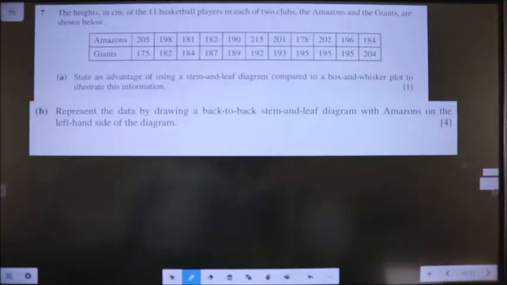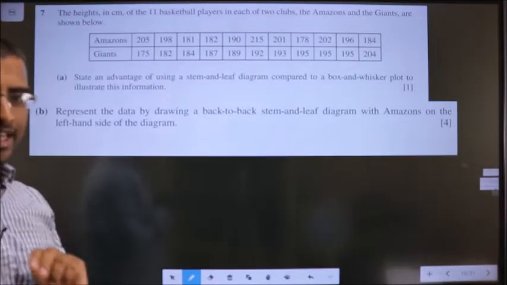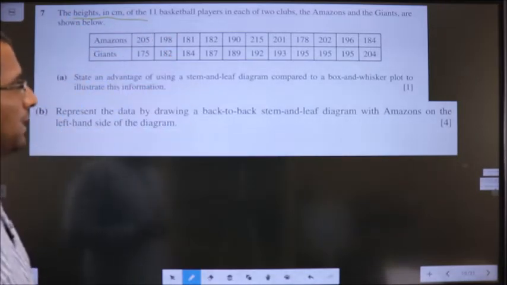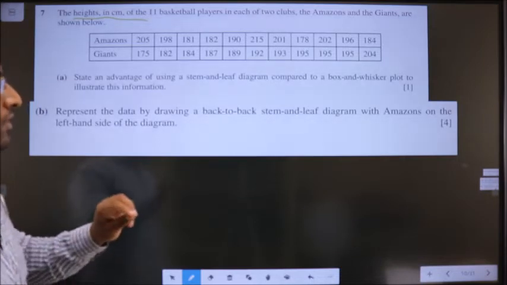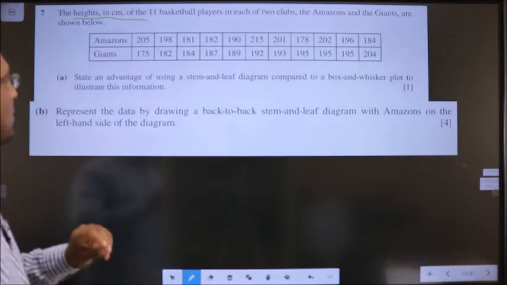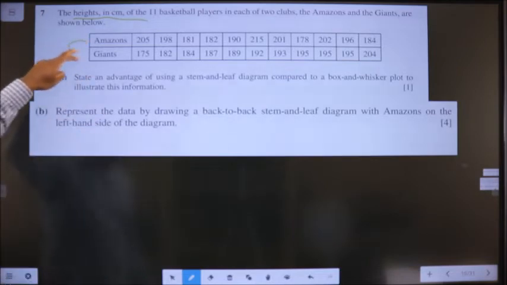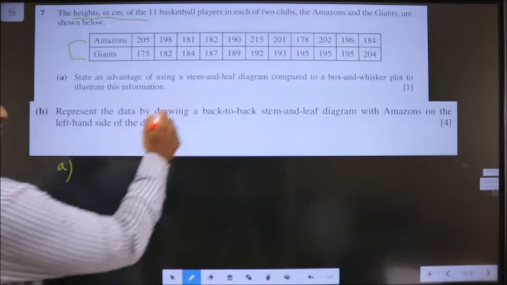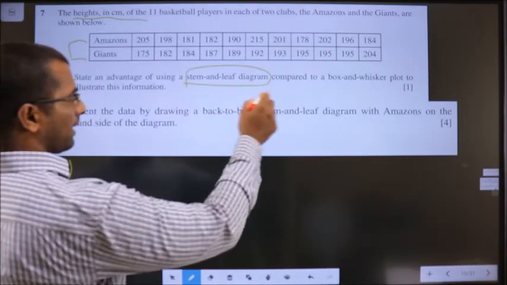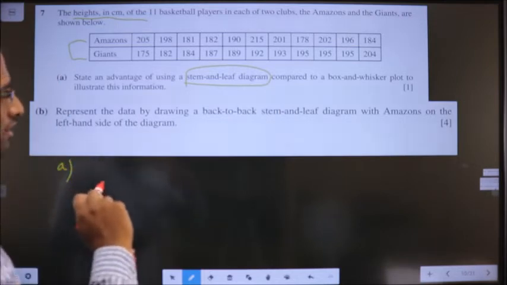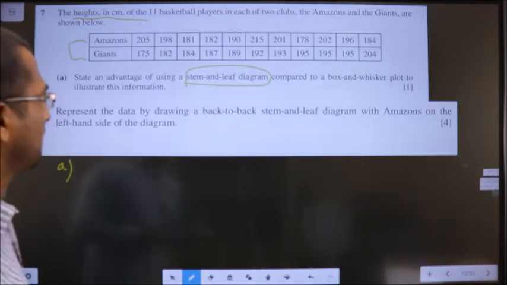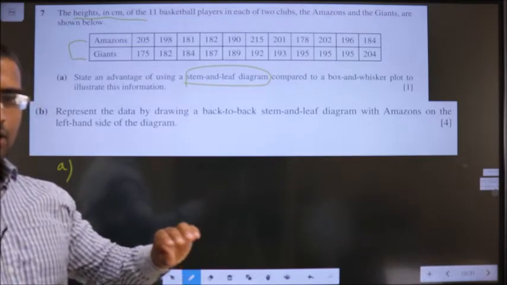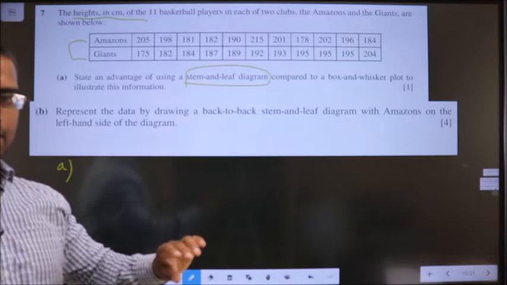Question 7. The heights in centimeters of 11 basketball players in each of the two clubs, the Amazon and the Giants, are shown below. Part A. State an advantage of using a stem and leaf diagram compared to a box and whisker plot to illustrate this information. You just need to write an advantage of using stem and leaf over box and whisker.